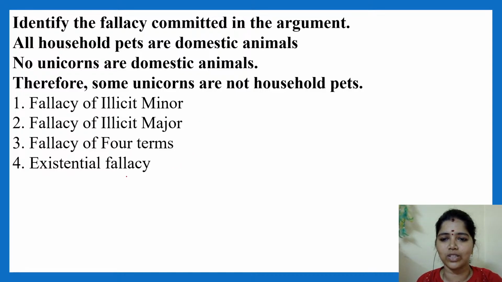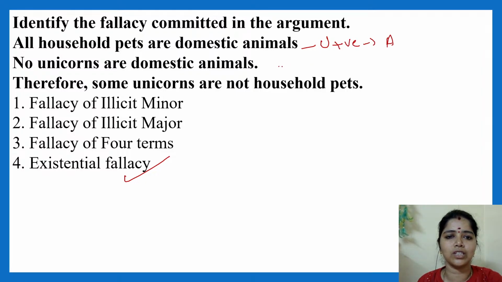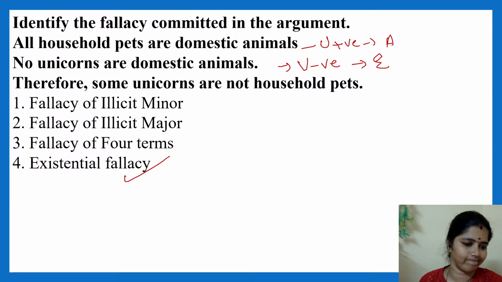So for this also the answer is existential fallacy. How? See, this is your universal positive, A type sentence. This is your universal negative, E type sentence. Here it is given "some unicorns are not households."